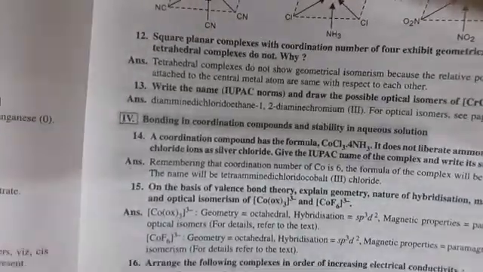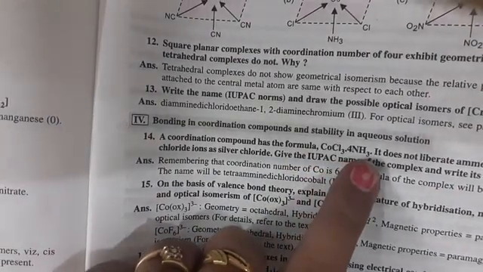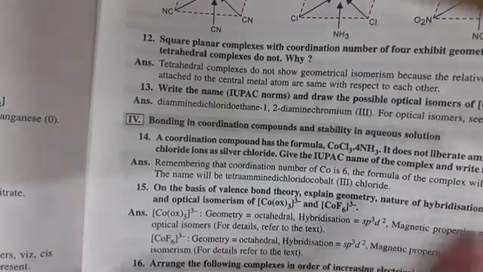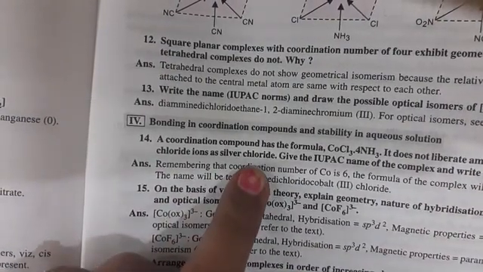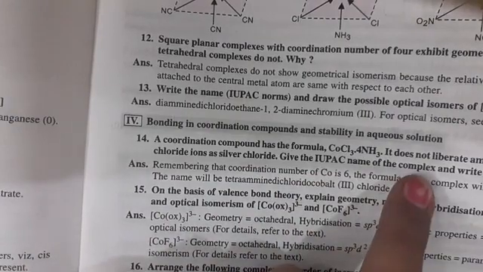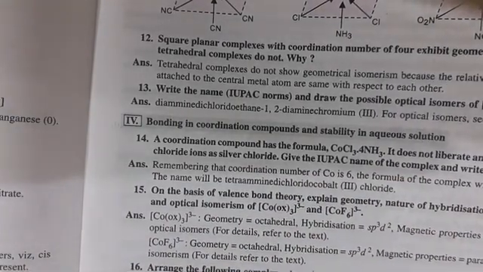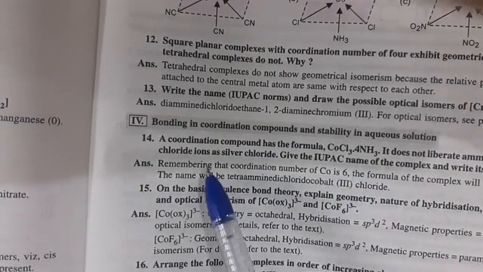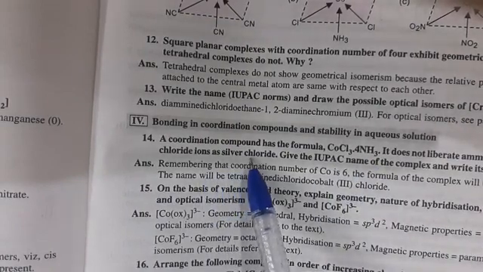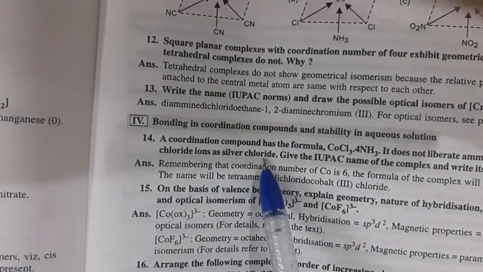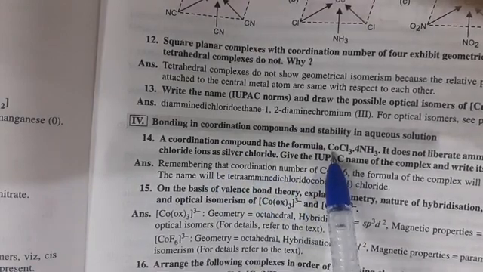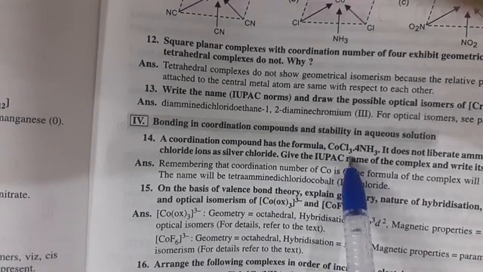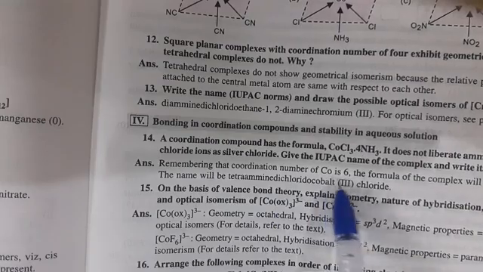A coordination compound has the formula cobalt chloride 4 ammonia. It does not liberate ammonia but precipitates chloride ion as AgCl. Give the IUPAC name of the complex and write the formula. First of all, in this compound, it is given that it gives a precipitate of AgCl. We know the coordination number of cobalt is 6.